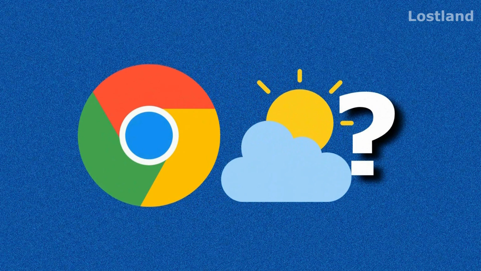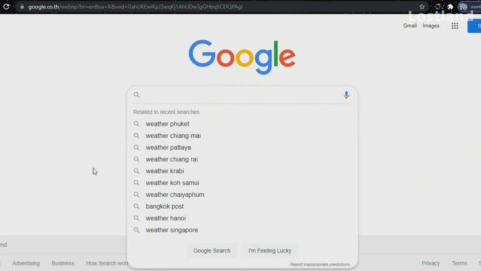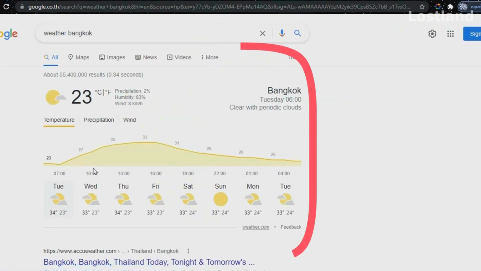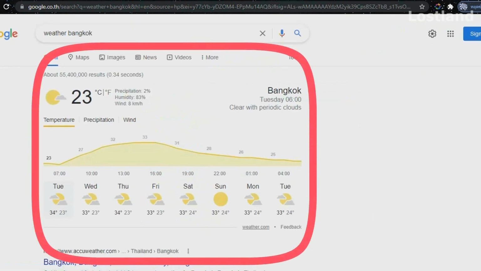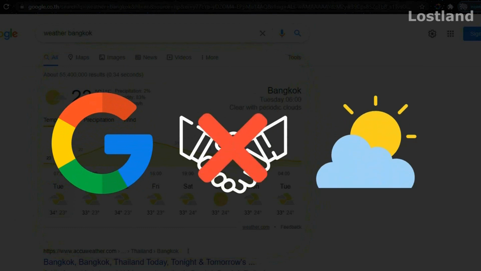Let's say you want to know how the weather is. You just easily search by typing weather plus your city's name on Google. So you'll see a dedicated box at the top of the search results with the current weather conditions and forecast. And by the way, Google is not in the business of weather data.